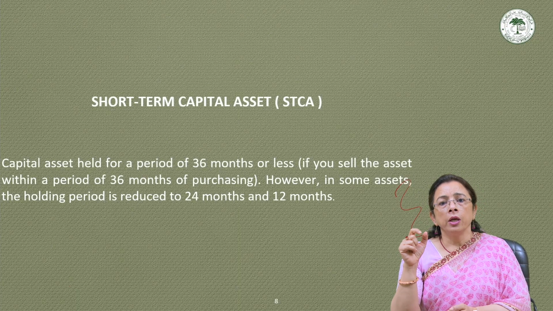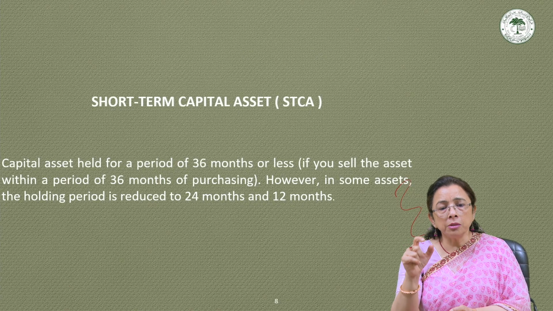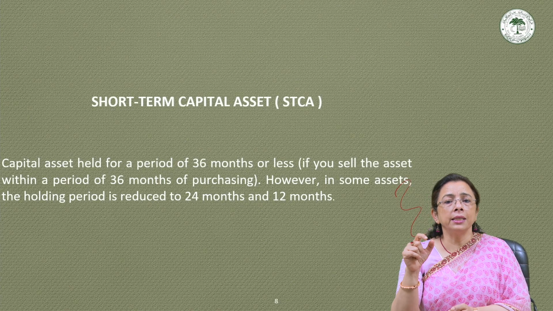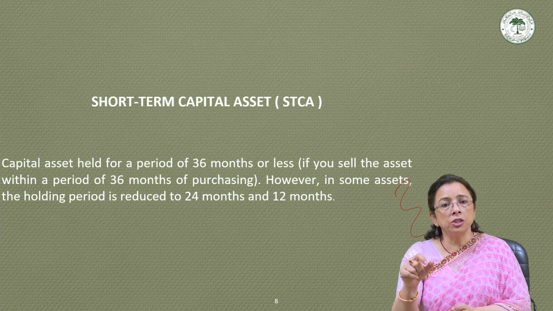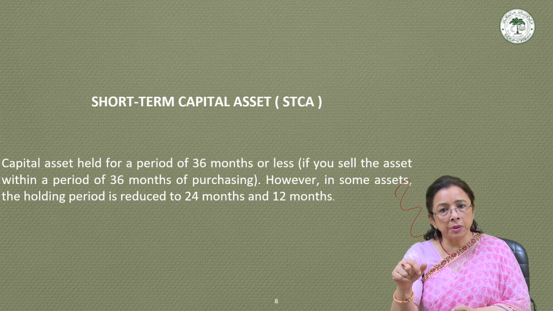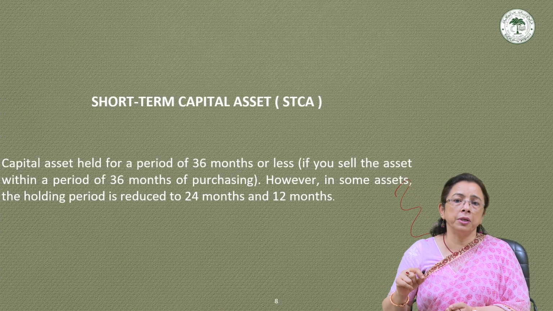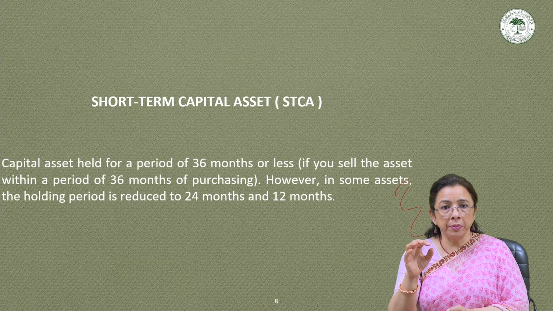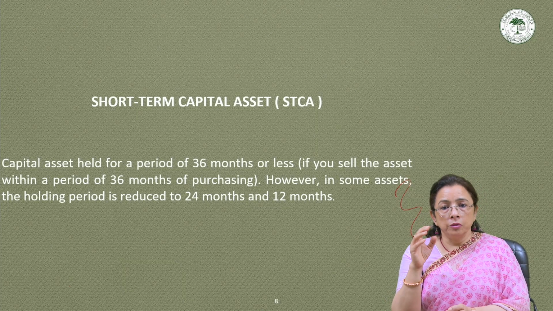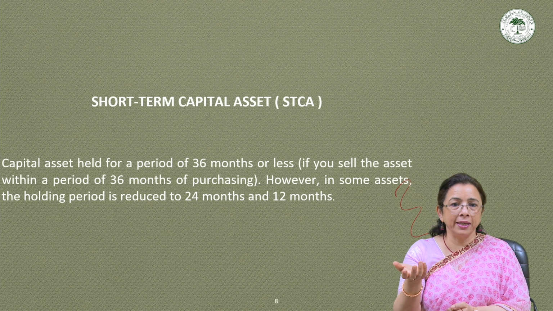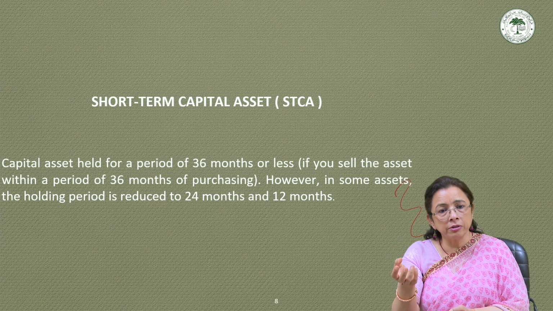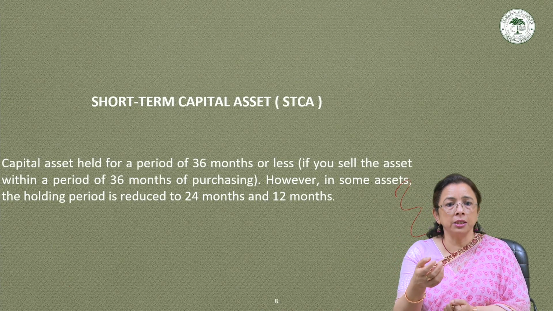clear to you. That is, when the short-term capital asset is transferred and the sale consideration exceeds the cost of acquisition and other allowable expenses, then the resulting surplus is called short-term capital gain. So after transfer, you can compare the cost price and the selling price, which we call cost of acquisition and full value of consideration.